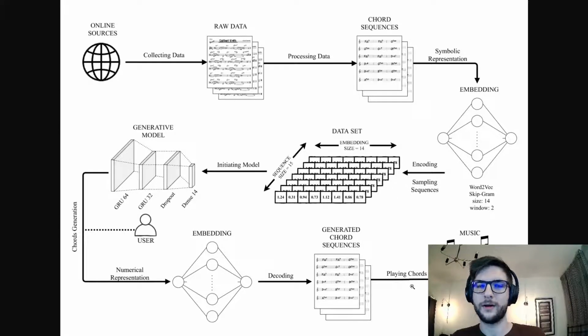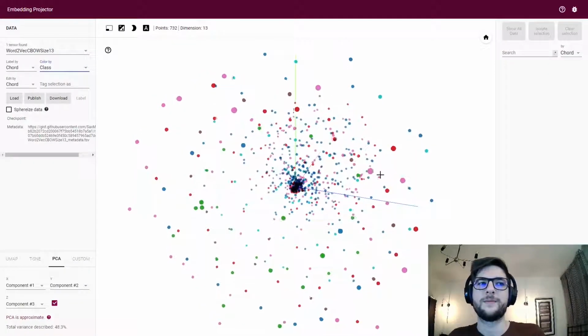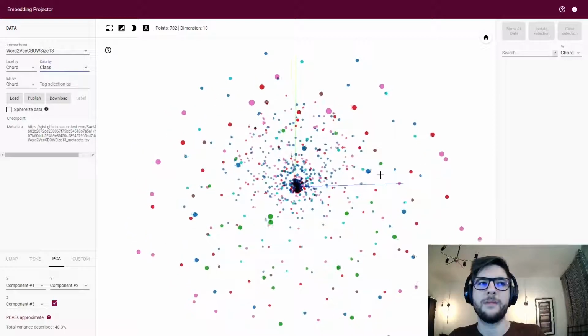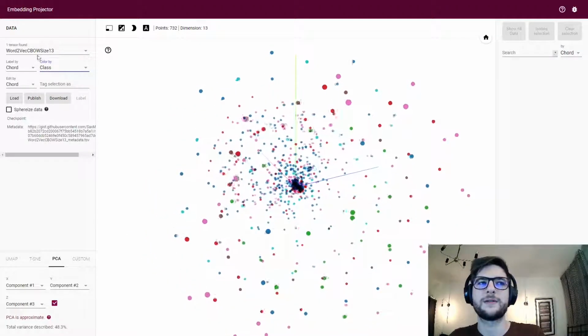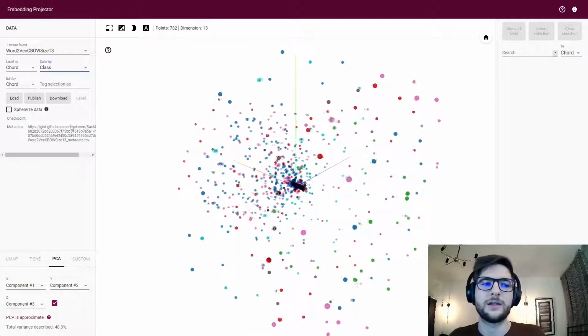So right now I will show you how some of my chord embeddings represented in 3D space show the properties between the chords. This is one of the embeddings, Word2Vec with CBOW of size 13.